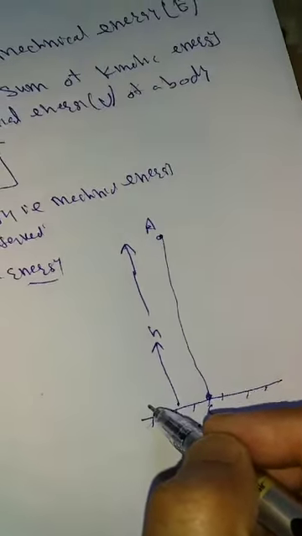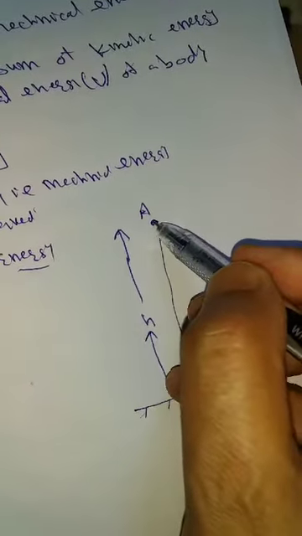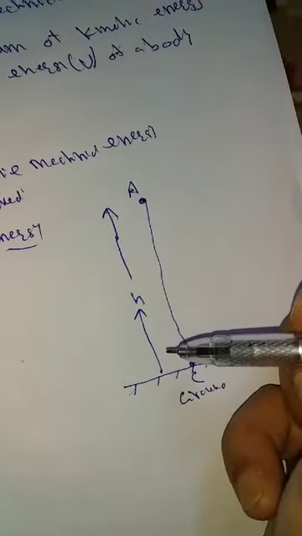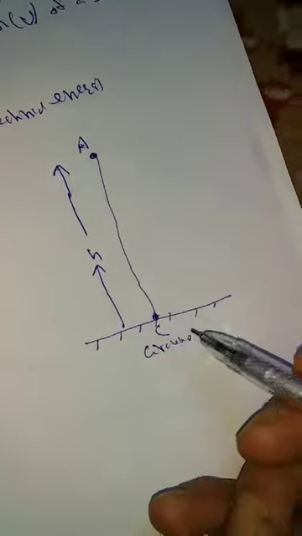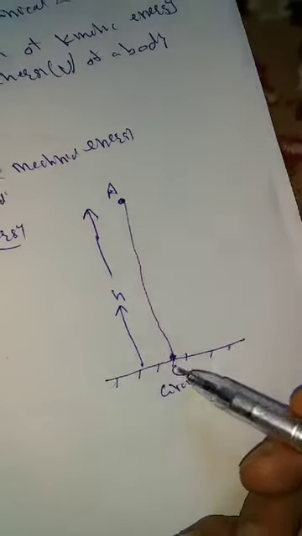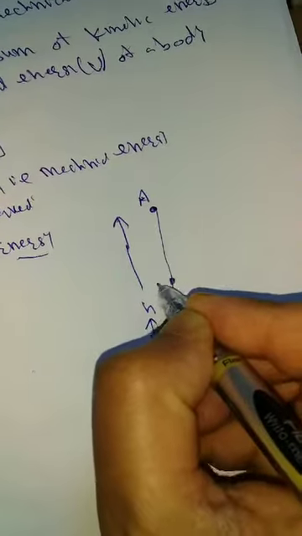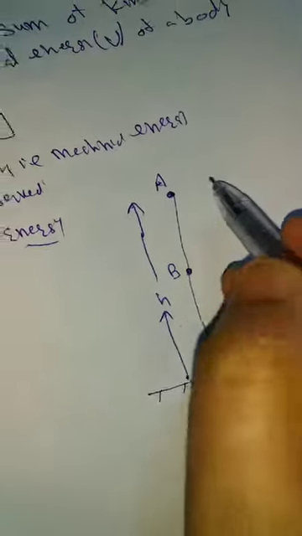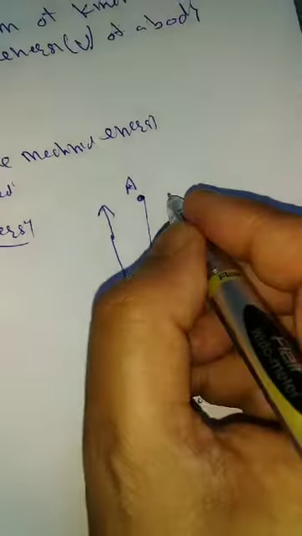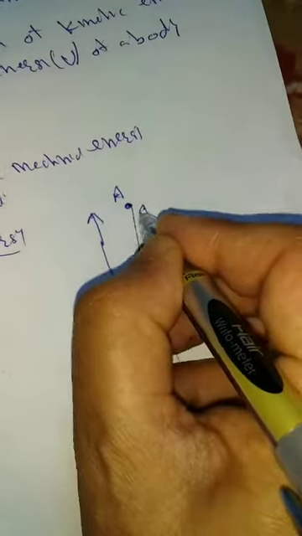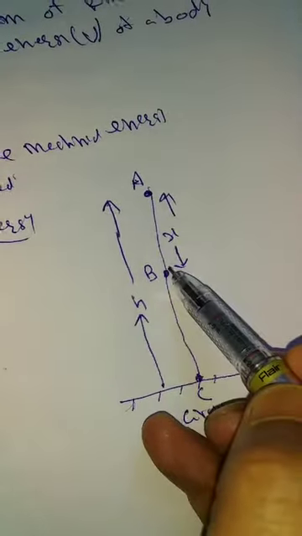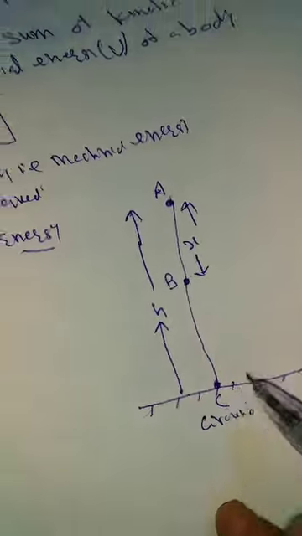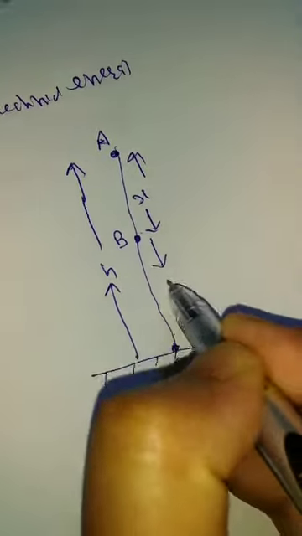If the body is freely falling from there, freely falling means it comes from above toward the ground, towards gravity, until it strikes the earth. Suppose we take another point B. The distance covered from A to B is x. When the body is freely falling from A to B, the distance from A to B is x. The total distance from A to C is h, so the distance from B to C is h minus x.